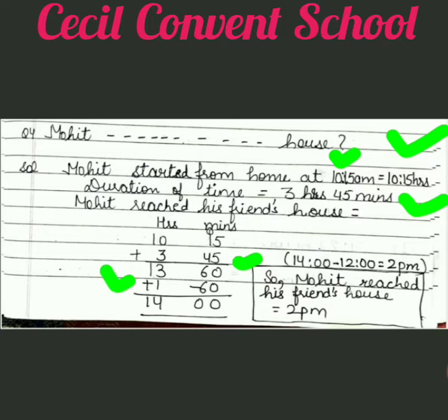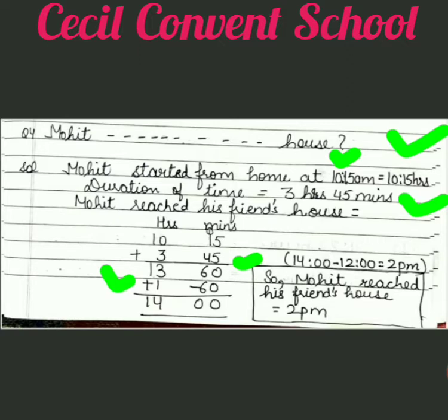Clear? Simultaneously you have to do this. 60 minus 60 is 0 and 13 plus 1 is 14. Again, students, it is a 24-hour clock because we already converted a.m. into hours. So this 14 you have to convert into a 12-hour clock.